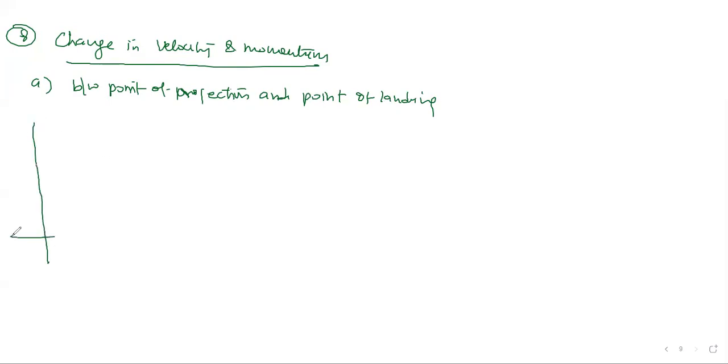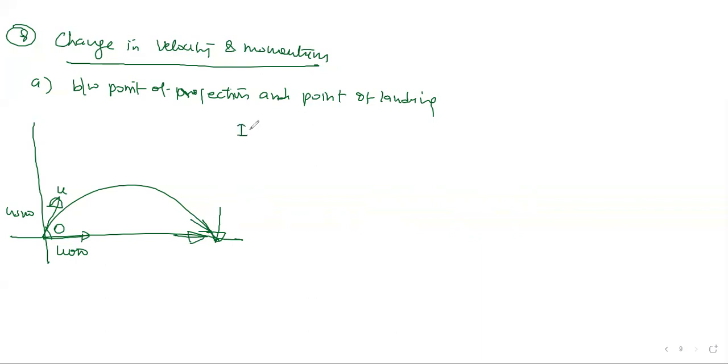So look here. This is your projectile path. You are firing from here with velocity u, then resolve components at angle theta: u cos theta in the x direction and u sin theta in the y direction. While landing, you know that the vertical velocity will have a downward component, but the horizontal remains exactly the same. What is the initial velocity? Initial velocity is u cos theta in the i direction plus u sin theta in the j direction. I'm writing in vector form so you understand better. Then what is the final velocity at the point of landing?